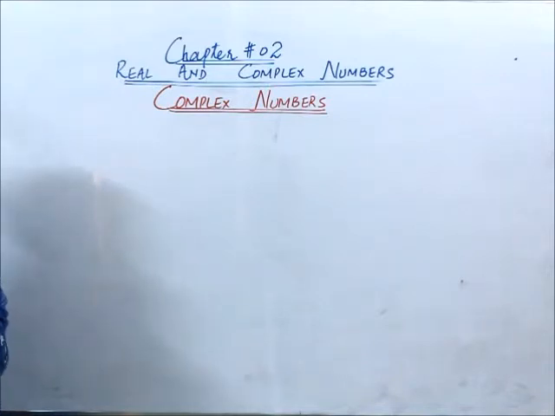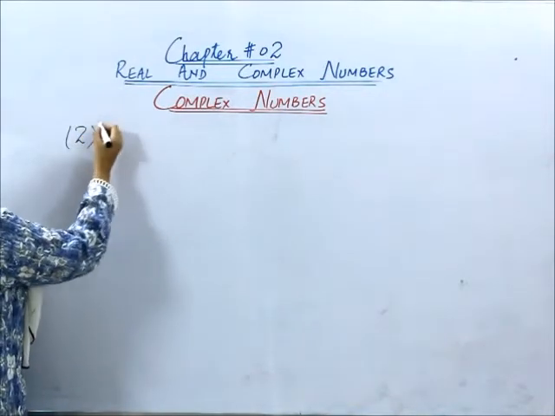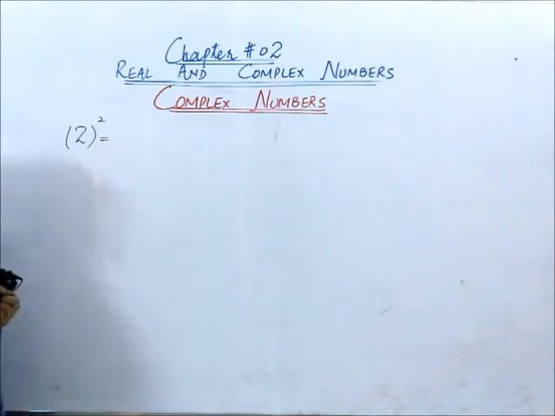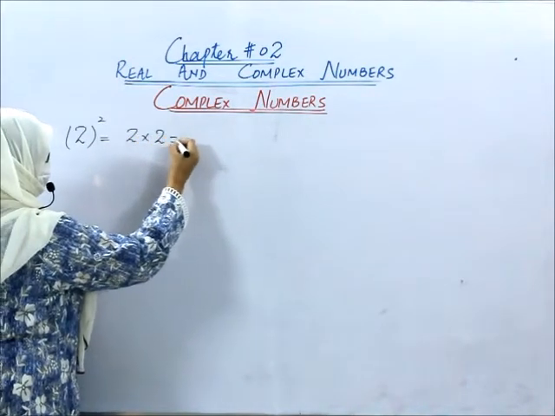Students, today we are going to study about the complex numbers. Till now we have studied the real numbers. But before we proceed further, let me ask you something. If I write down 2 power 2, 2 square, what would be our answer? 2 multiplied by 2 will give you what?